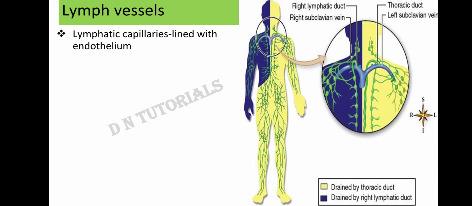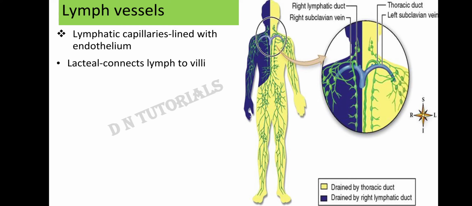Lymphatic capillaries are lined with endothelium. If we talk about lymphatic capillaries, one of the major capillaries that we are aware of is the lacteal. Lacteal is present in the villi. And what is the function of lacteal in the villi? To absorb fatty acids and glycerol. Presence of fatty acids and glycerol gives lymph a white color. That is why this special lymphatic capillary is named lacteal, which means milky. Right? So lacteal collects the fatty acids and glycerol from the lumen of the small intestine.